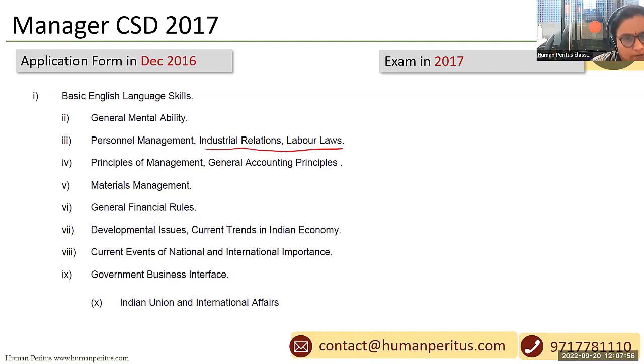On the analysis of these very papers, which are basically recruitment tests conducted by UPSC only, we have drawn certain inferences, which we are sharing with you to help you understand how the boundary of the syllabus can be reached.